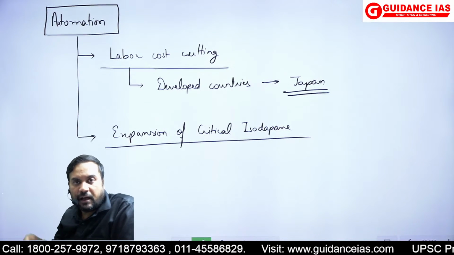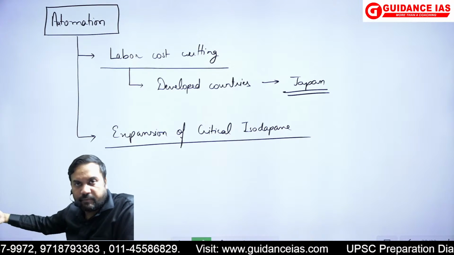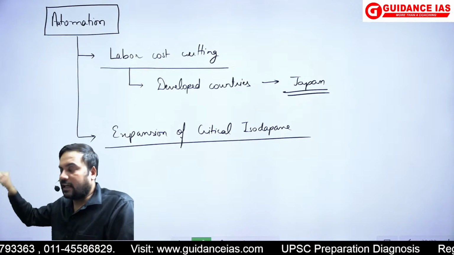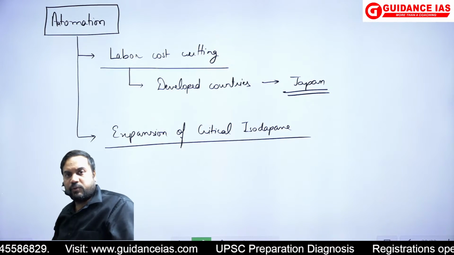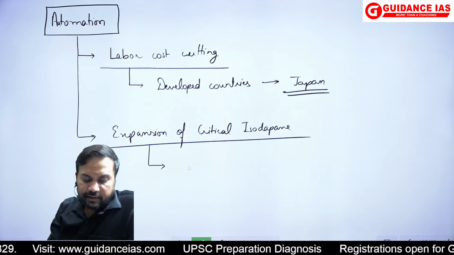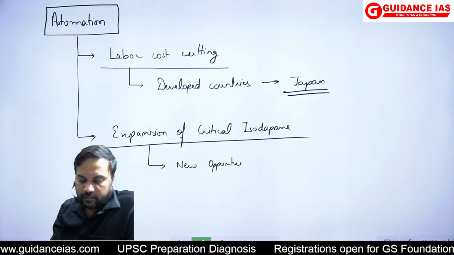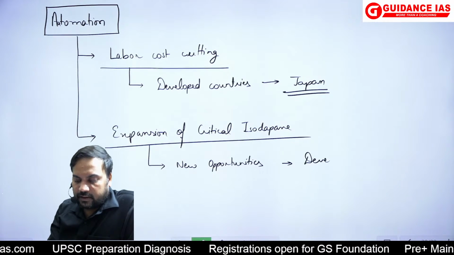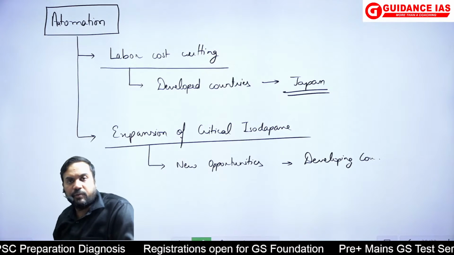Very clearly now, the labor can be situated in other places and still, through the phenomena of automation, can be done, can be monitored, can be managed. Okay. So with this, what will happen? It would very clearly create new opportunities in the developing countries. So there will be a positive impact of the phenomena of automation.